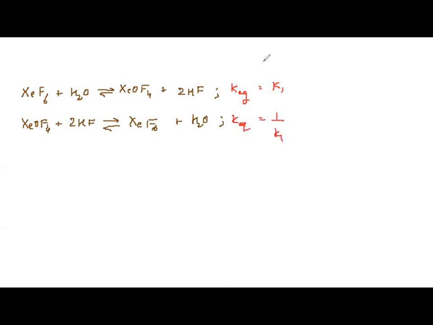Then next thing, shall we keep the second equation as it is? Yes, we have to keep it as it is.